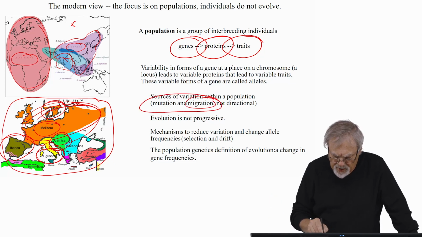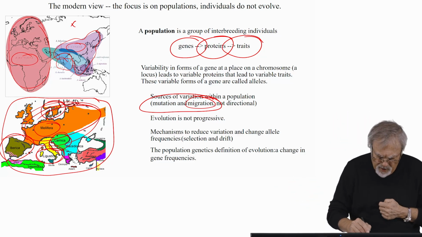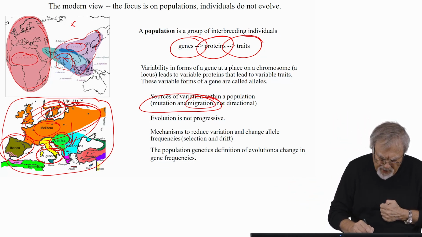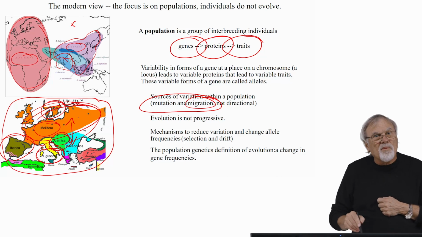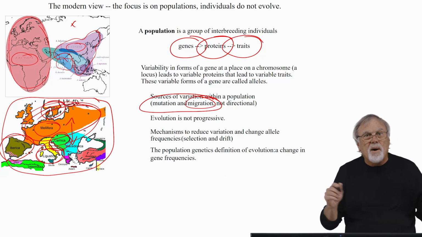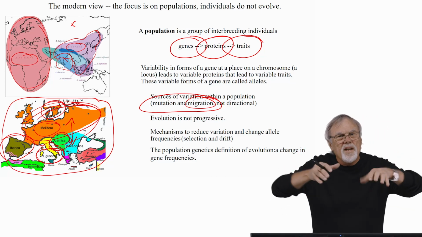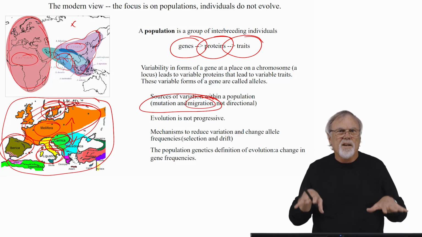Migration is the other way. Populations can interbreed. There could be allelic differences, say, between the Apis mellifera mellifera population and the Apis mellifera macedonica population. So new genes can flow in, and then they can be under selection in this new environment that they're currently in.